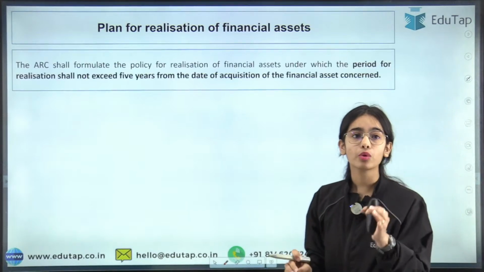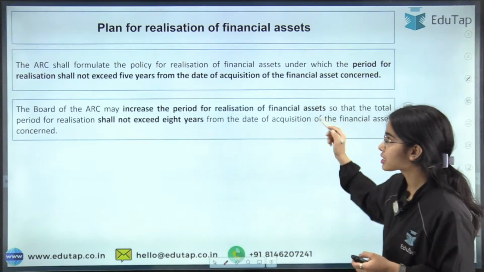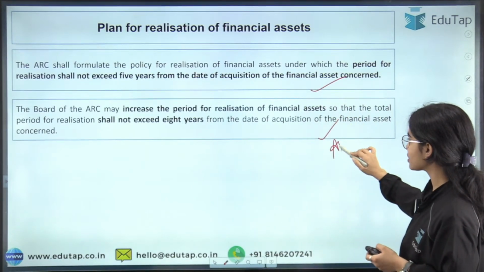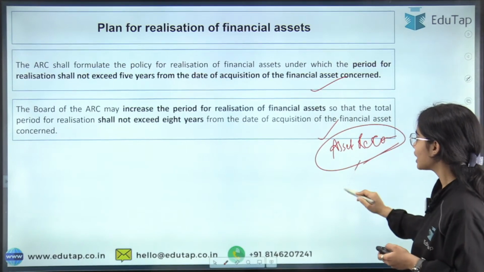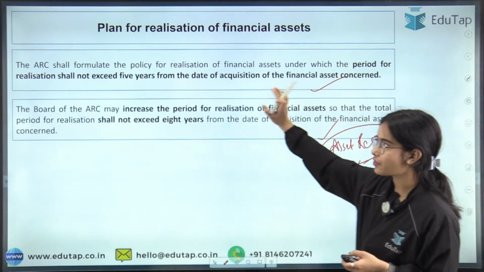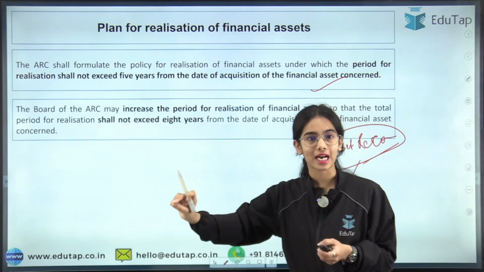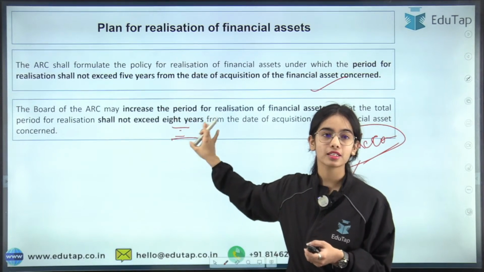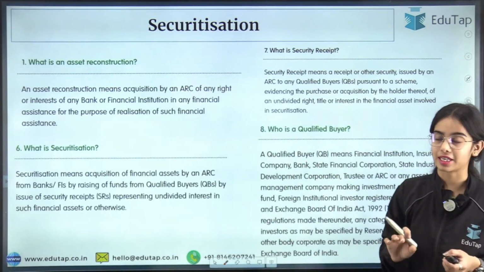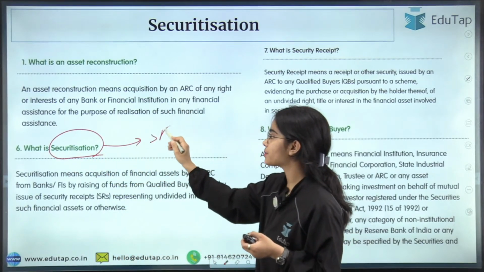But what about the securitization? We have discussed how we can realize the assets within 5 years. The asset has to be realized, but with the permission of the board of the ARC, the time can be extended till 8 years. So within 8 years the asset has to be realized. But what about the securitization? How are the security receipts released?